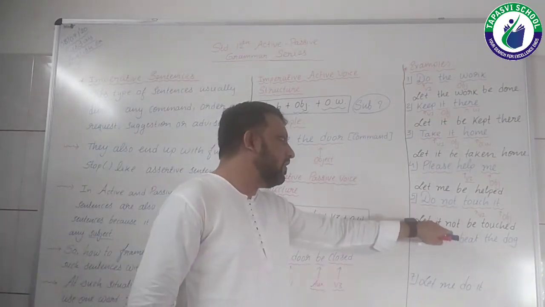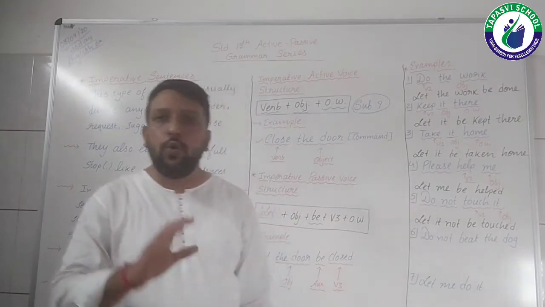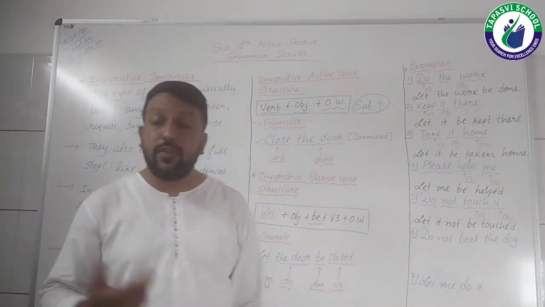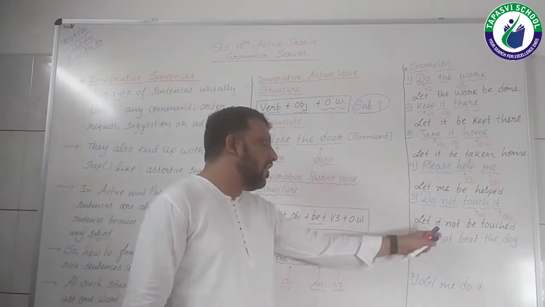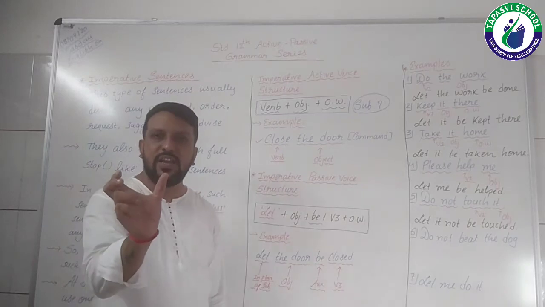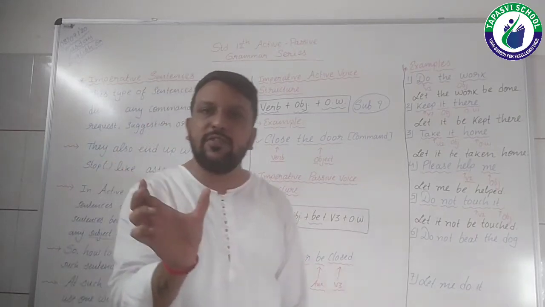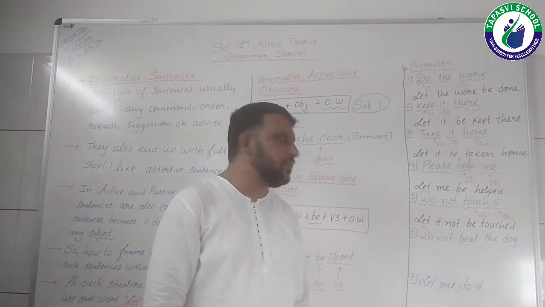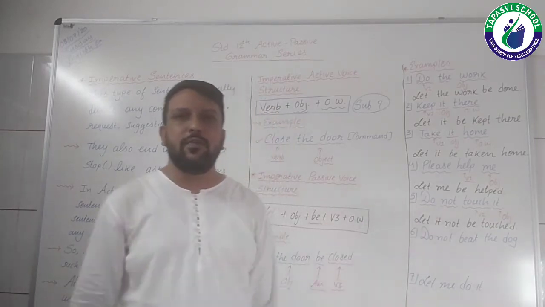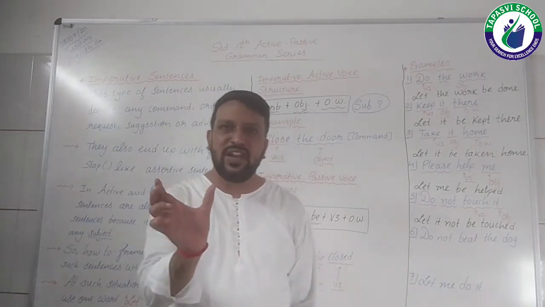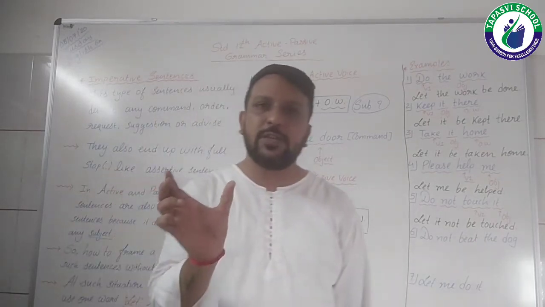So ultimately in the passive voice structure, the do word has been removed and we have framed the sentence like let it not be touched. So we have preserved the meaning of the sentence, so it's okay if we have removed the words. In the previous sentence also we have removed the word please, but the meaning or the sense of the sentence has been preserved.